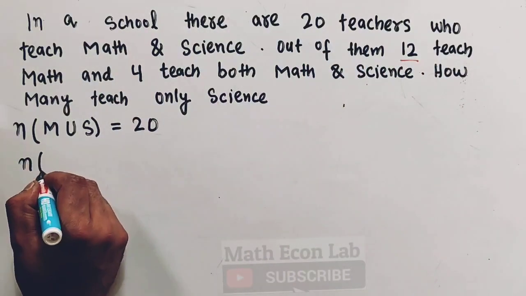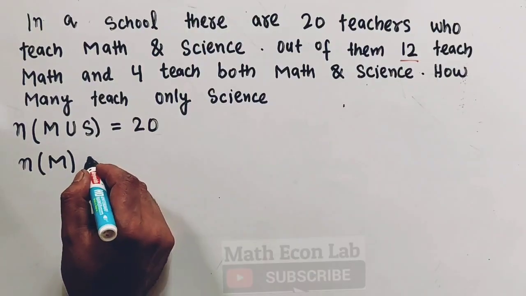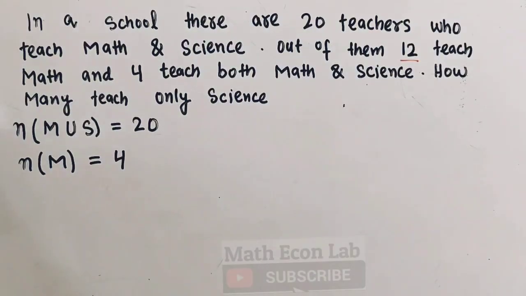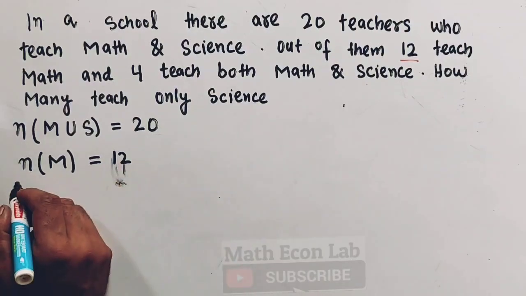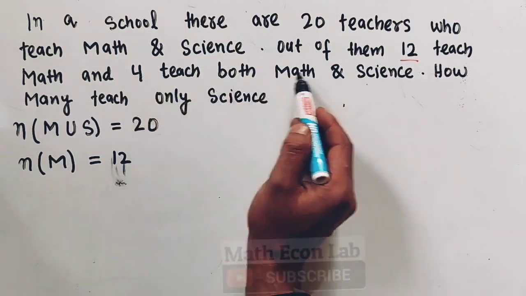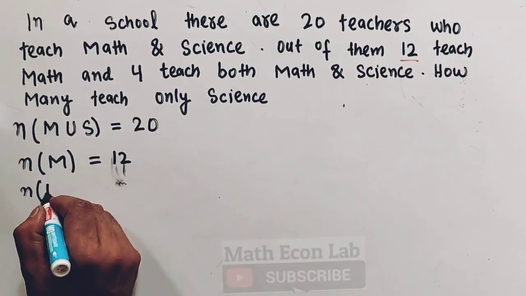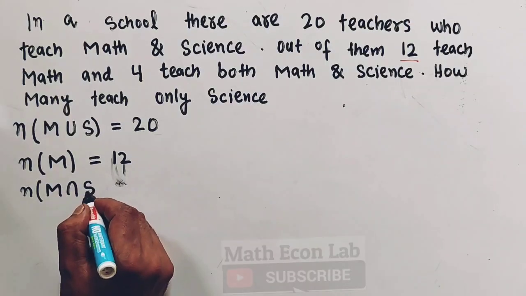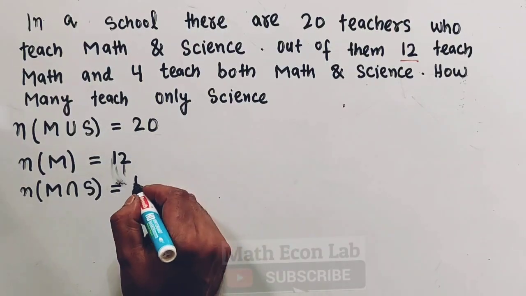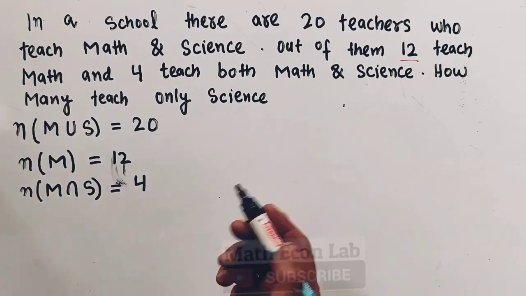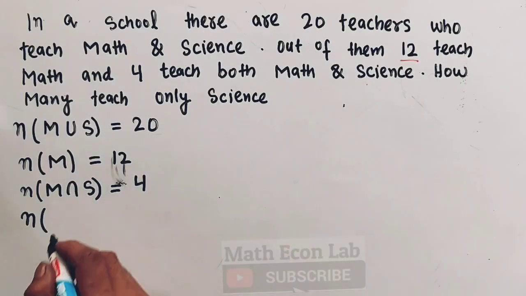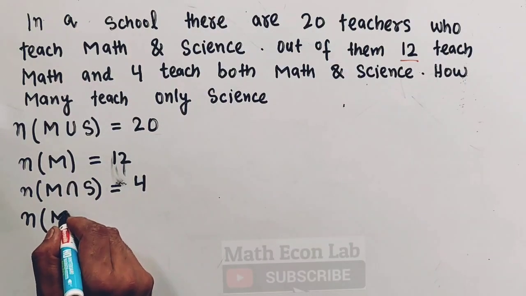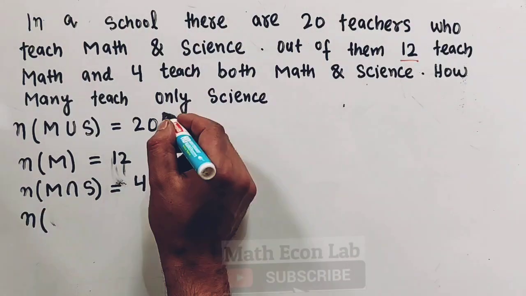The number of teachers who teach math is given as 12. And the number of teachers who teach both math and science is equal to 4. We are supposed to find out the number of teachers who teach only science. The question is, who teach only science.